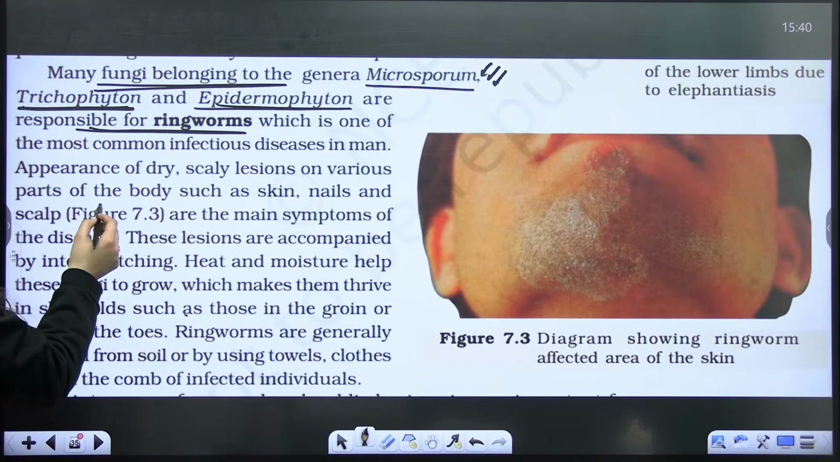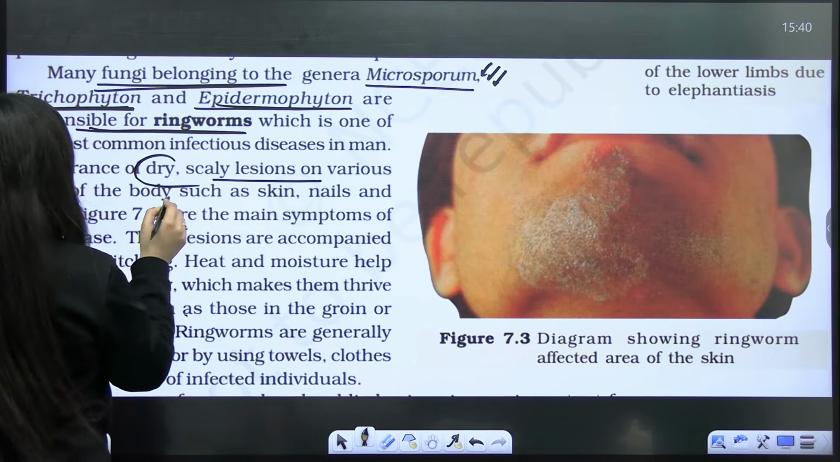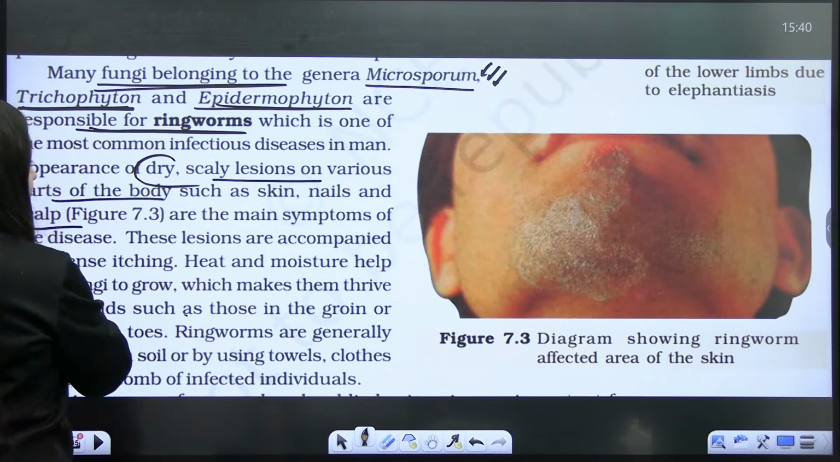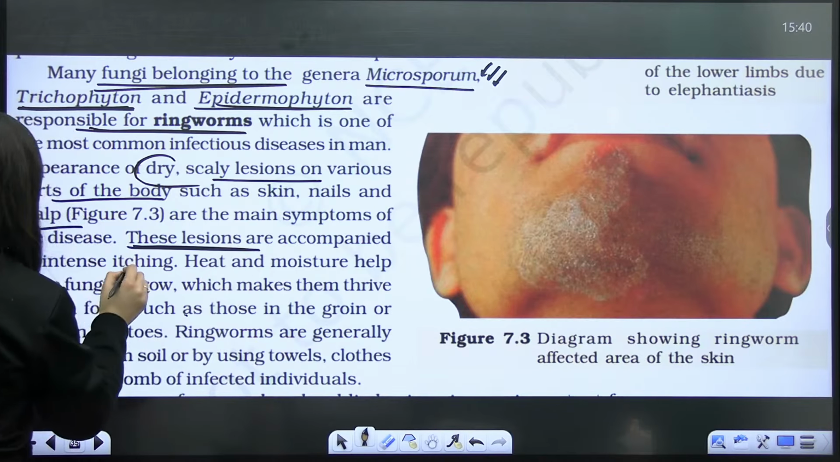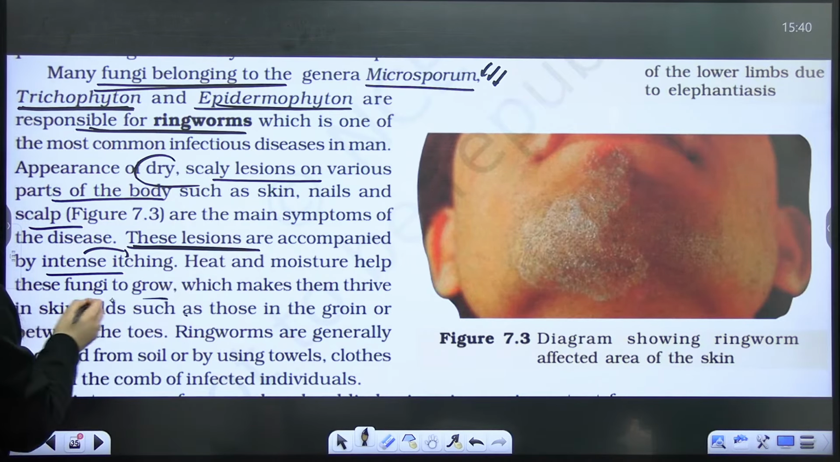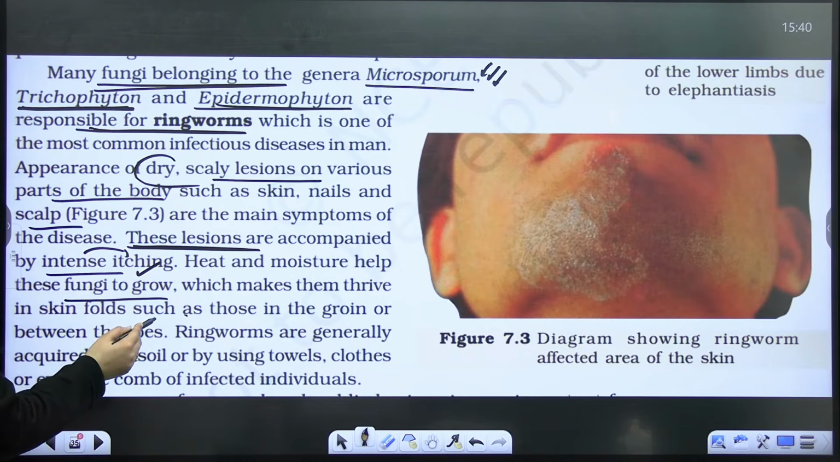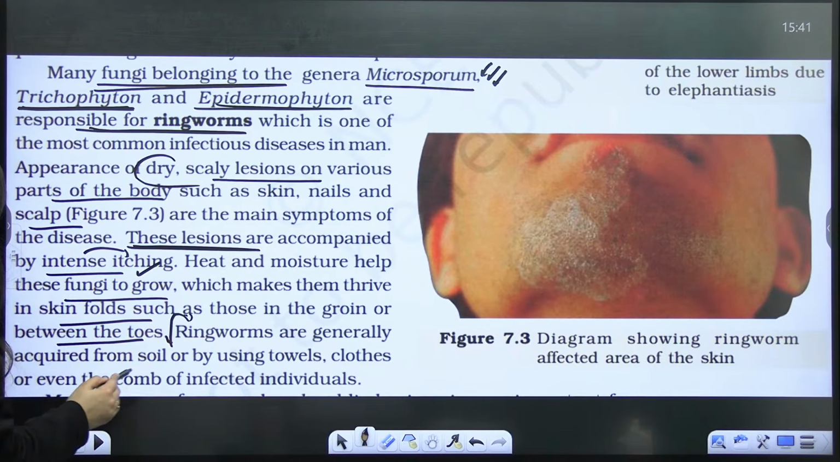So here what is happening, dry scaly lesions on the various parts of the body will occur. It can be skin, nails, and even the scalp. These lesions are accompanied by itching, and heat and moisture help the fungi to grow. Sometimes they are in the skin folds, such as those in the groin or between the toes. Ringworms are generally acquired from soil or by using towels, clothes, or even the comb of the infected person. Got it?